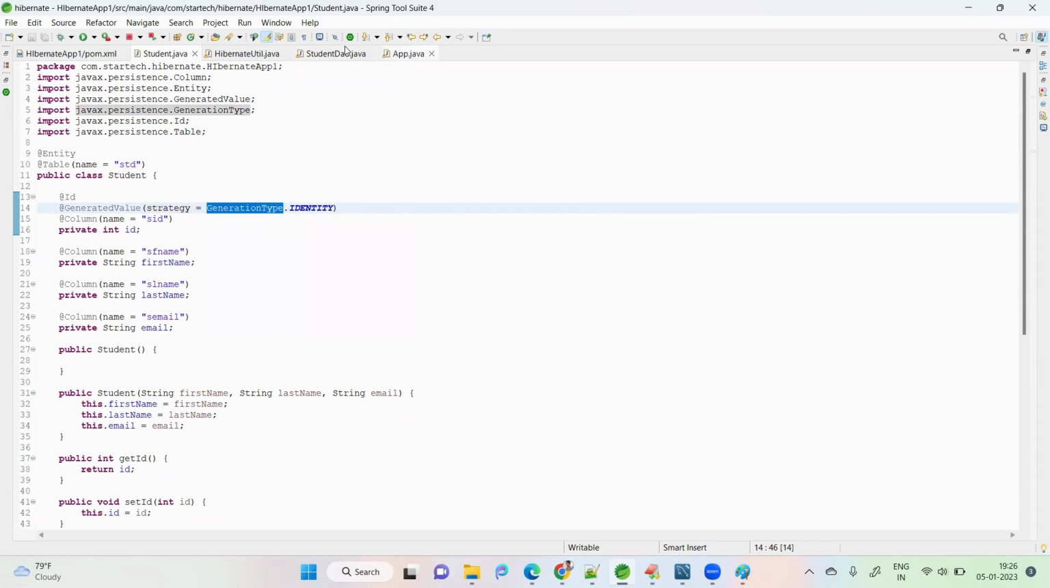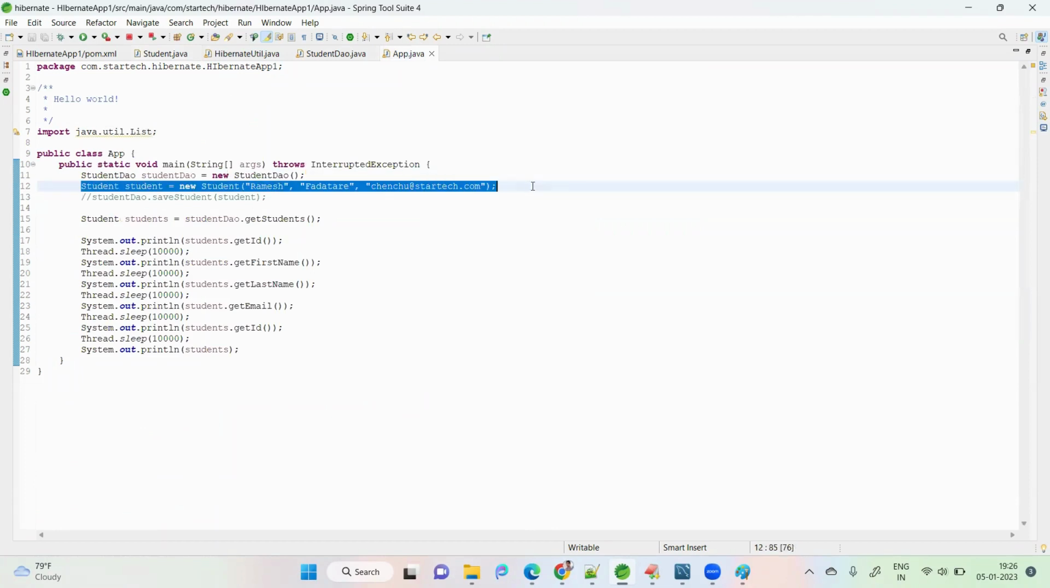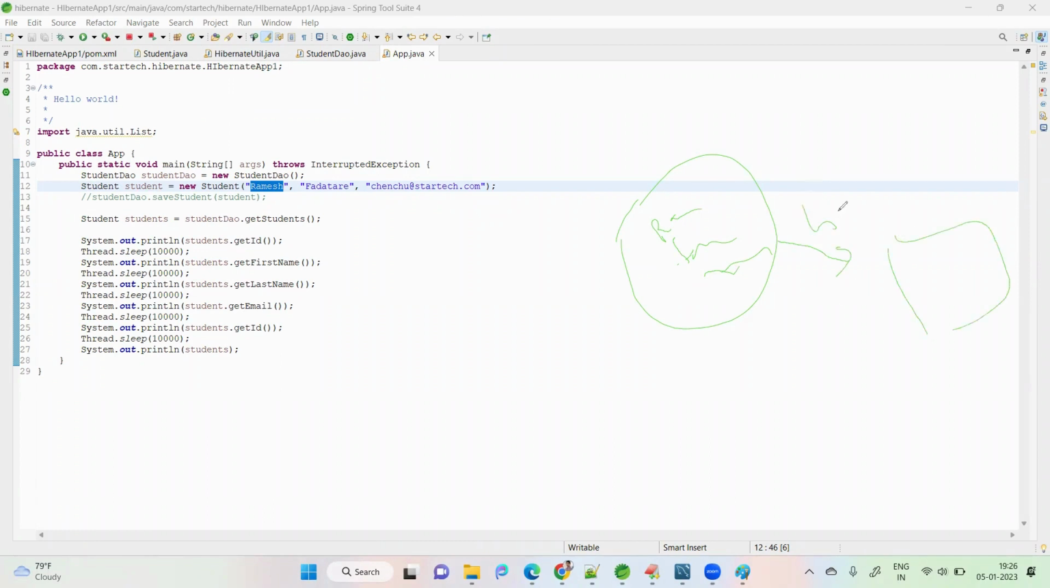We created a student object and set the values. This is a student object I created. First name is Ramesh, second name is something, and some mail ID I have given. I'm asking to store this object into the database. Who will store it? Hibernate. How to store? We need to take help of session factory, session, and transaction. That is the purpose. I'm calling one method.